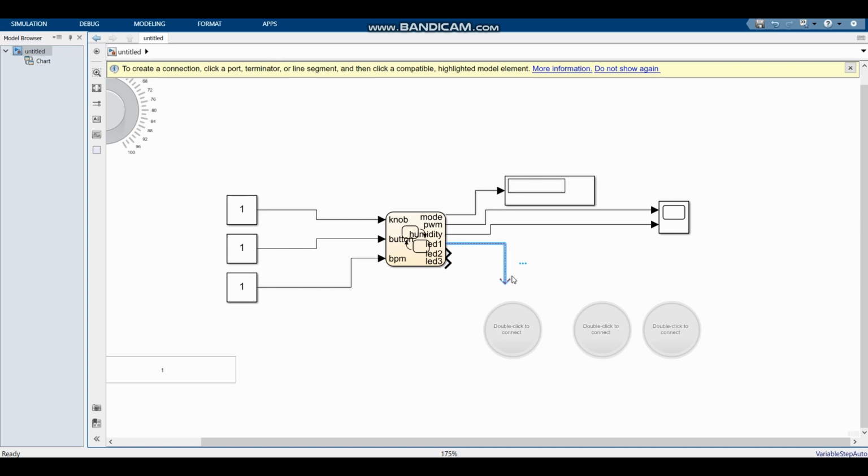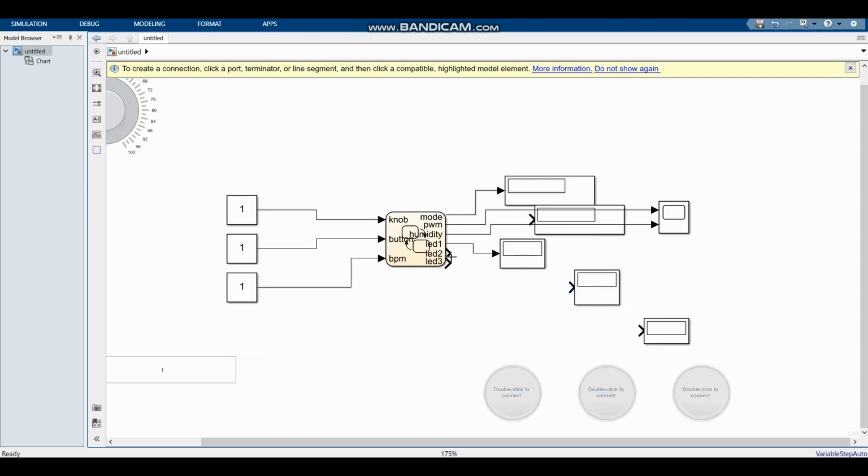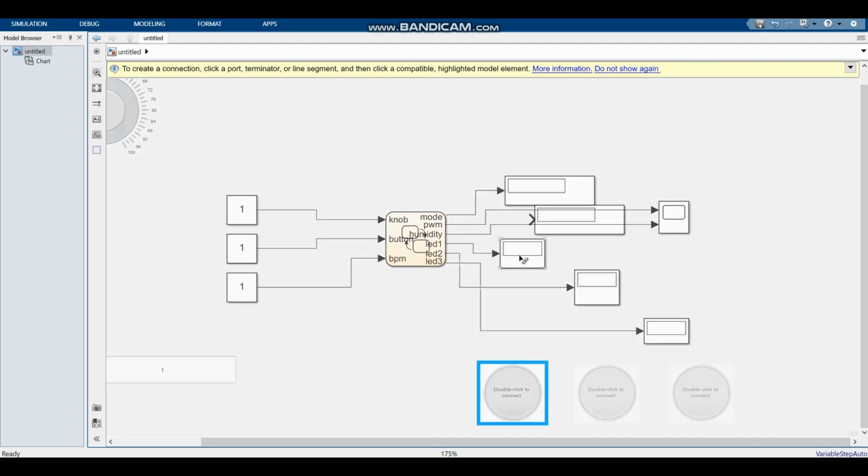So the way to get around this is to actually just add some more displays. So if I copy and paste this, then we can use these displays to actually connect them to the lamps. And now for the last step, we can connect each lamp to a display.